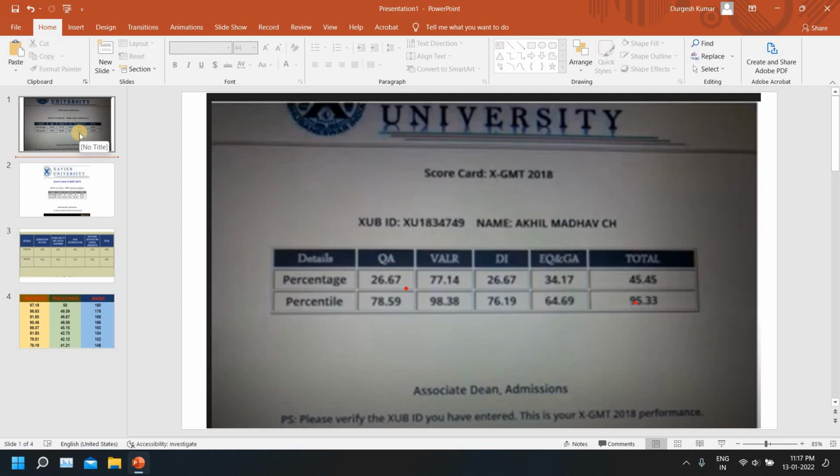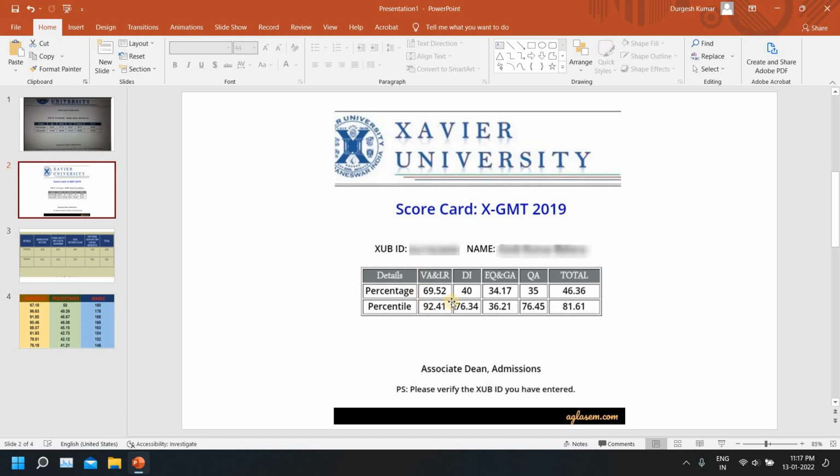Now let's assume 30 questions for emotional quotient and general ability sections. So 0.34 into 30 questions, so 10 questions fetched me 64 percentile in 2018. Let's move to 2019. 0.34 into 30, again 10.2 questions fetched me 36 percentile.